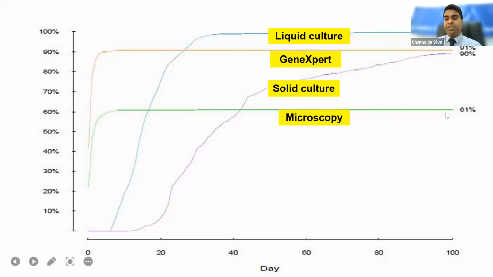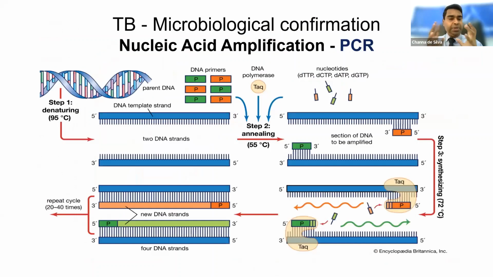And microscopy, obviously 60%, this is from adult data. It's rapid, we can get the positivity within 20 minutes, but the sensitivity is low. So you can get some idea what tests we can use, and these advantages and disadvantages. So the PCR based techniques are the main tests that are important for the confirmation of the diagnosis of TB.